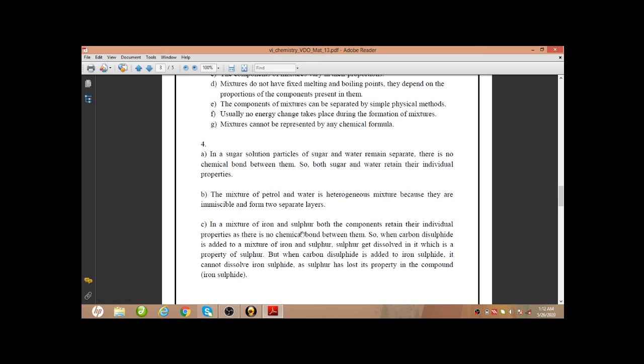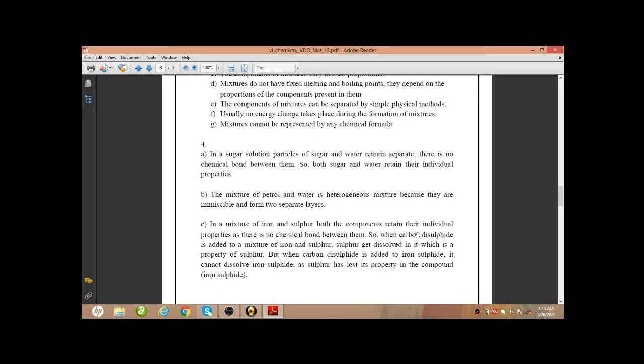The reason behind it is, in the mixture of iron and sulfur, both the components retain their individual properties as there is no chemical bond between them. Both the elements will be there together, but there is no chemical bond between them.